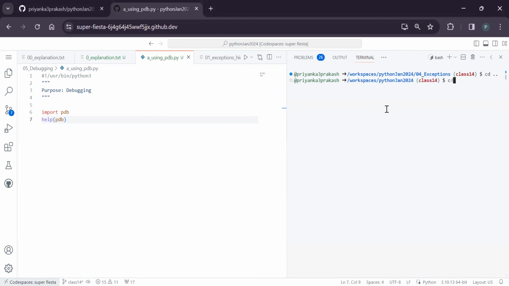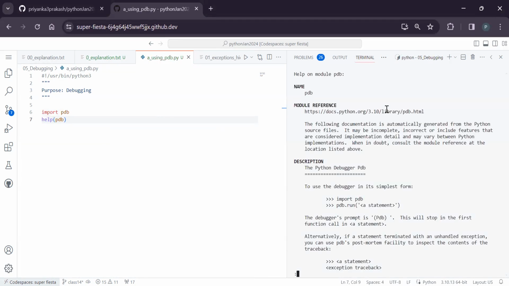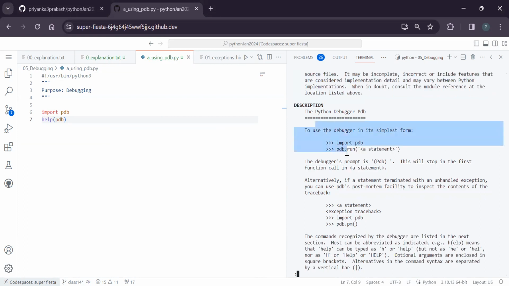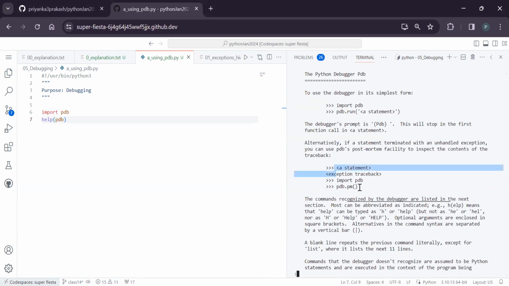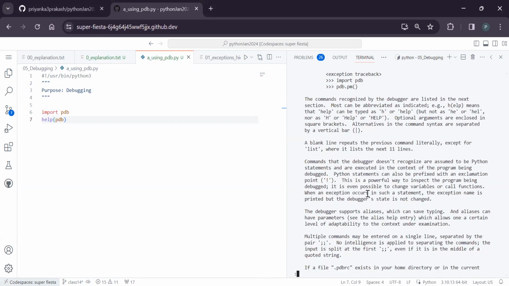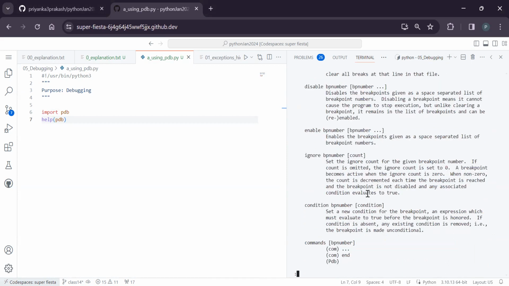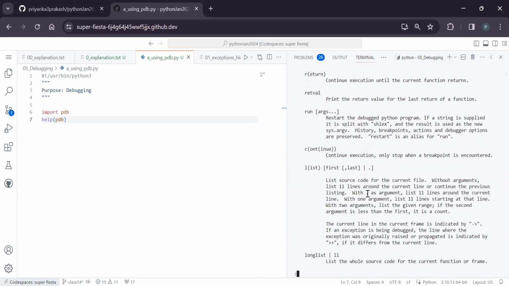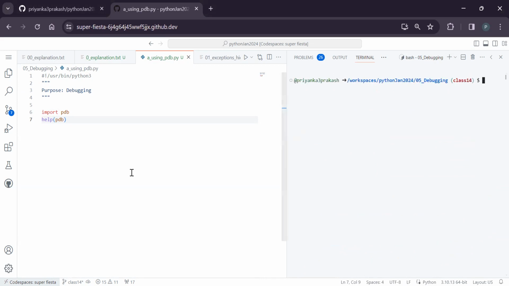If I go one level up, 05 debugging, clear, and Python. Did you see what it is doing? PDB is a module. This is the difference. If you want to run a statement, you can run it like this. Or if you want to do a post-mortem, this is how we need to do it. So there are different things that we can do. So you got the help. And after that, once you understood what you want, you can do a q, so it will stop.